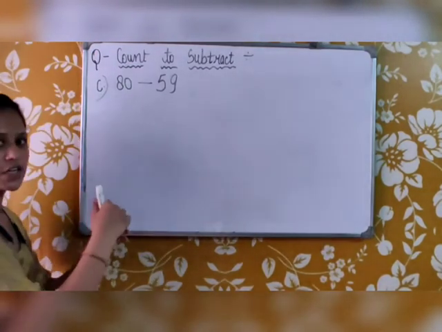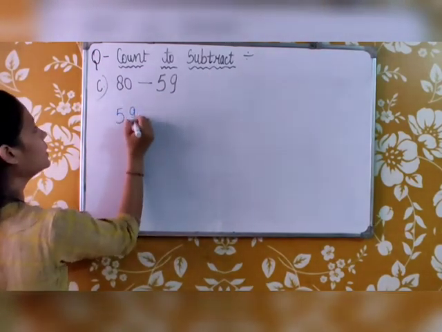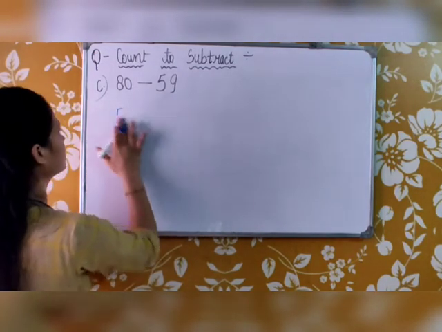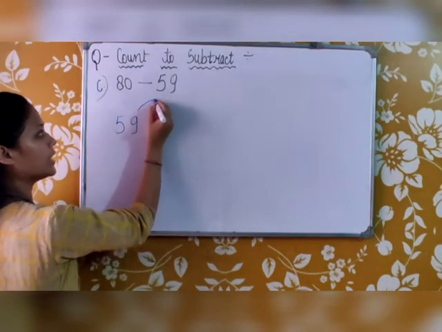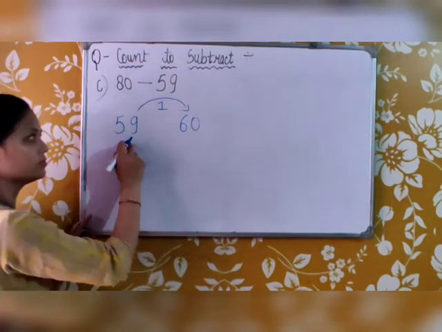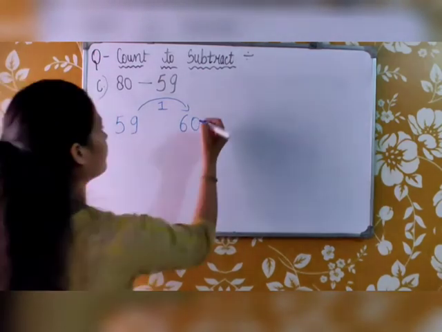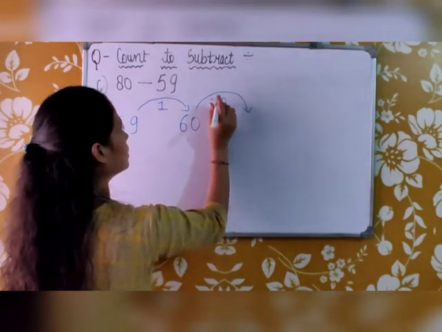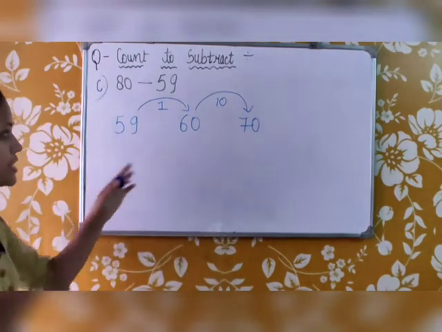So how will we do the subtraction now? This is a different method. First we will write 59, the number that we have to subtract. Then we will jump 1, we will jump 1 to 60. When we have jumped 1 from 59, it is 60. Then we will jump 10. If we jump 10 from 60, that will become 70.